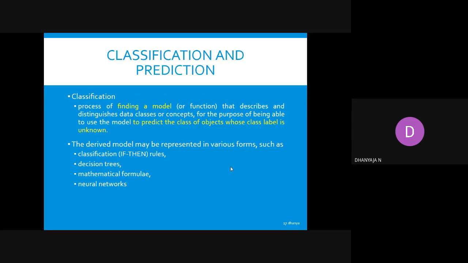These are some of the derived models that will help you to classify the given data. Either you can apply some mathematical formula and say these attributes are satisfying this condition, like that.